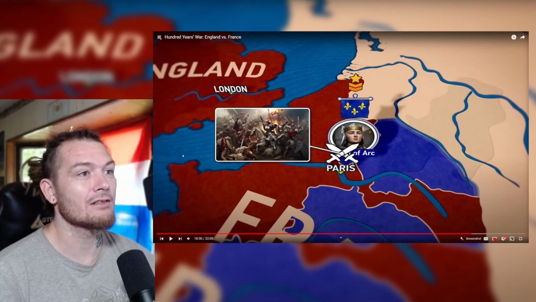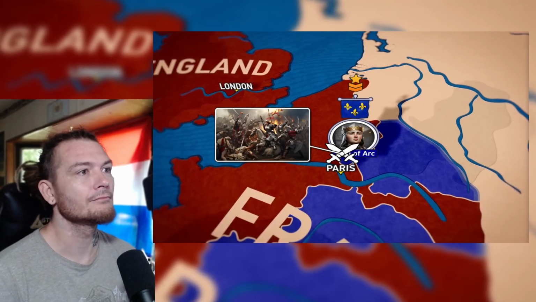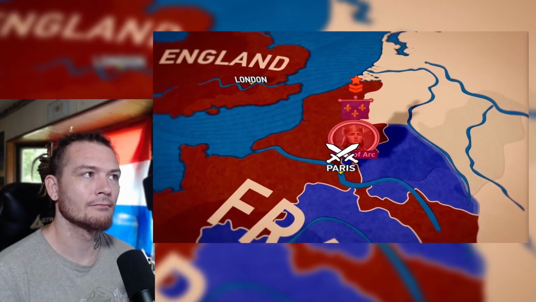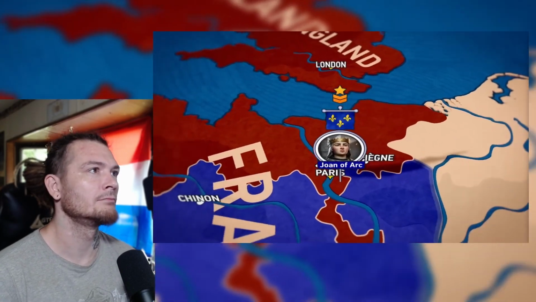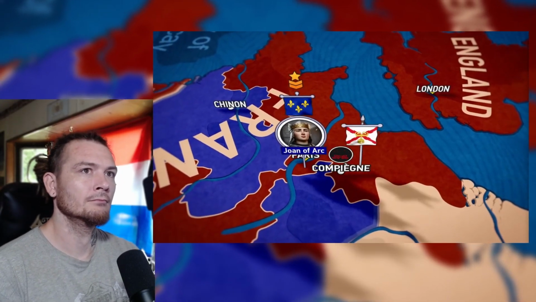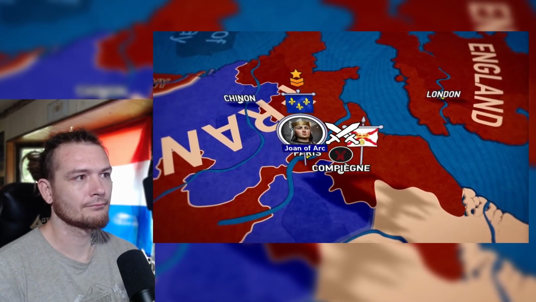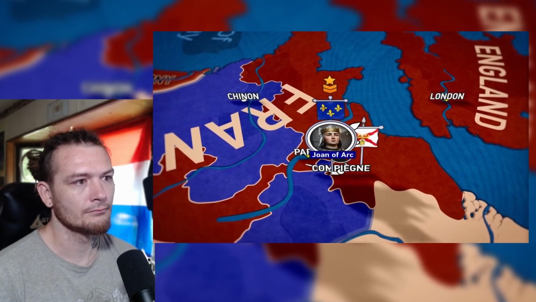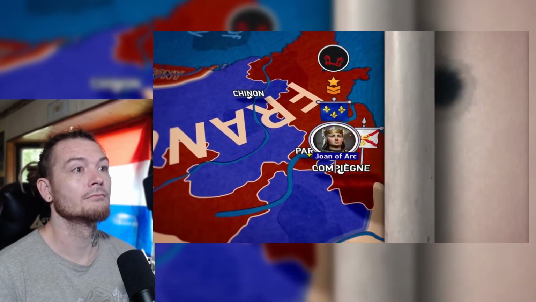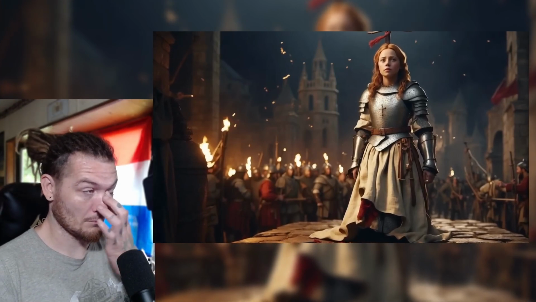Interesting, guys. Interesting. The English and their Burgundian allies had left a strong garrison there, and the siege failed. Joan was wounded for the second time. Uh-oh. Meanwhile, the inhabitants of Compiègne rose against the English, but the city was besieged by the Burgundians. Joan of Arc, without waiting for reinforcements, went to aid the people of Compiègne, but lost the battle and was captured. Later, the English tried her for witchcraft and burned her at the stake in Rouen.